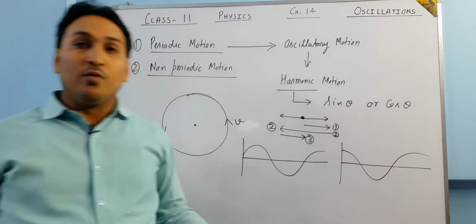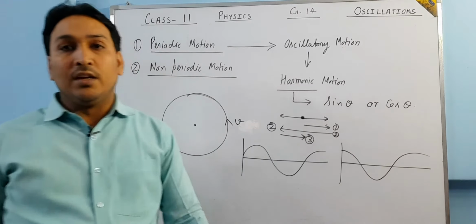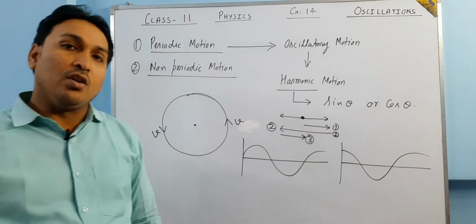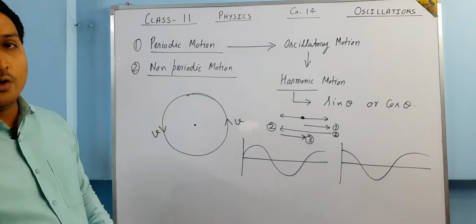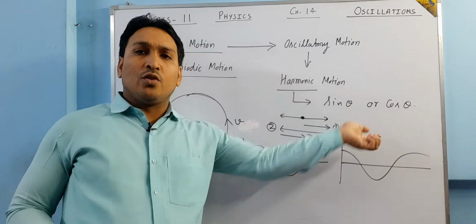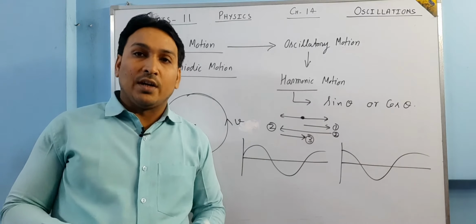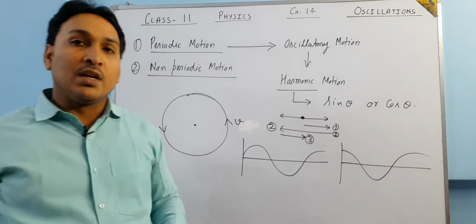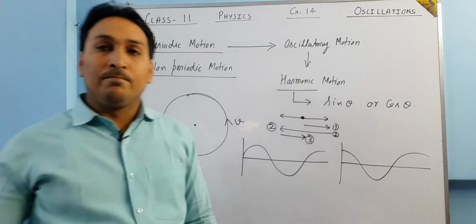So if a body is moving in such a way that its motion can be represented by these curves, then its motion is said to be oscillatory or harmonic motion. Okay, so let us go into a bit of that and try to find out, if it is sine theta, then what should be the period? If it is periodic, then what should be its period? So let us try to understand some periodic functions and let us try to find out the period of those functions.